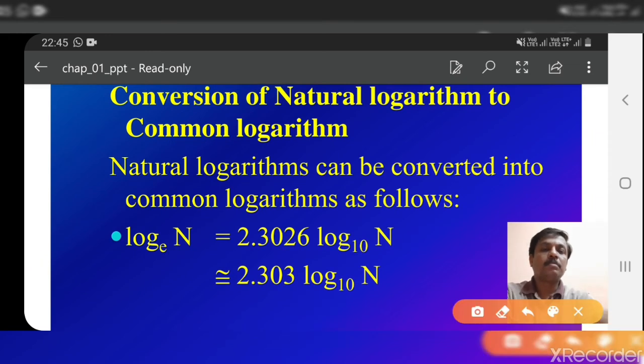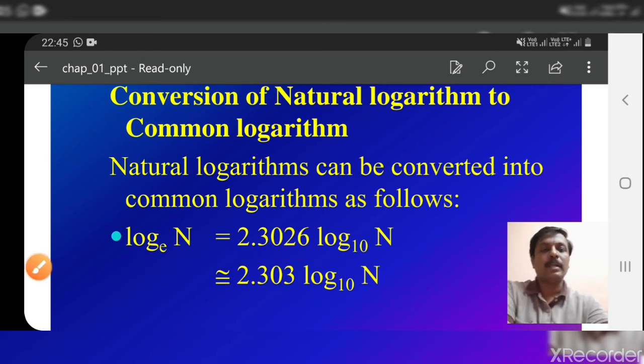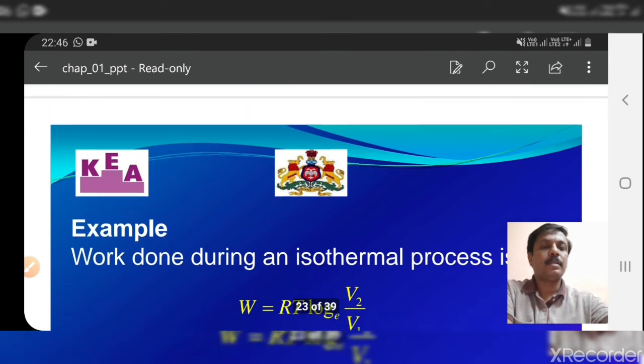Here the logarithm of n to the base e is there. We convert it into base 10. To convert a logarithm to base e into base 10, we have to multiply it by 2.3026. It is very important. You remember this. Many times we come across this in physics, chemistry, everywhere. Therefore remember how to convert natural logarithm into common logarithm. Logarithm to the base e is called natural logarithm and logarithm to the base 10 is called common logarithm. Here one example must be given.